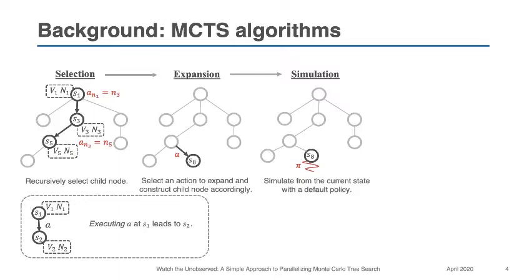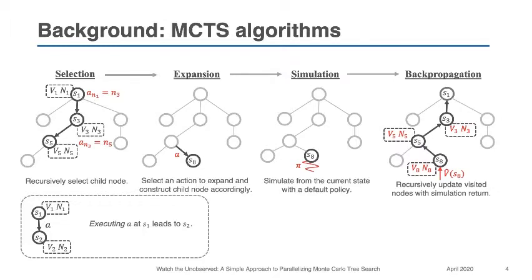After that, starting from the state related to the newly constructed node, MCTS performs simulation using a default policy pi. And finally, after simulation completes, MCTS updates the visited nodes with the simulation return.